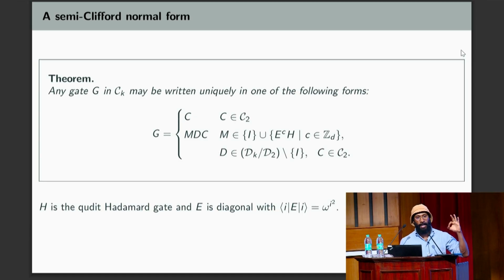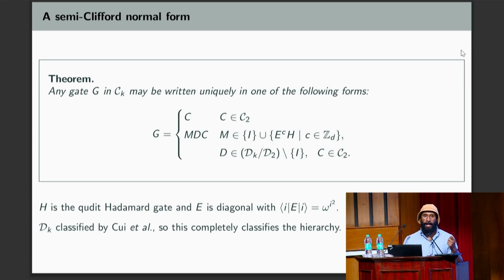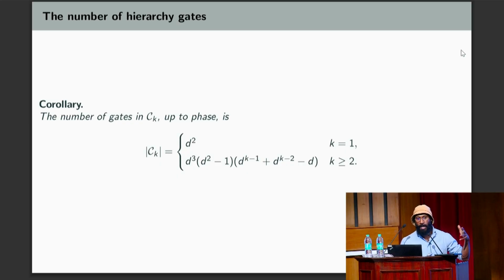Sorry, D is a diagonal Clifford hierarchy gate, which was classified by Cui, Gottesman, and Krishna. So we know exactly what those are because they correspond to the polynomials, the phase polynomials, okay? And so this gives us an exact way of writing every hierarchy gate for one qubit or qudit as a product of three elementary gates, each of which has been precisely classified. So because we know all of those sets, we can count them. We can then count the number of hierarchy gates at every level for any prime dimension. So this gives us a count of the size of every Clifford hierarchy level.